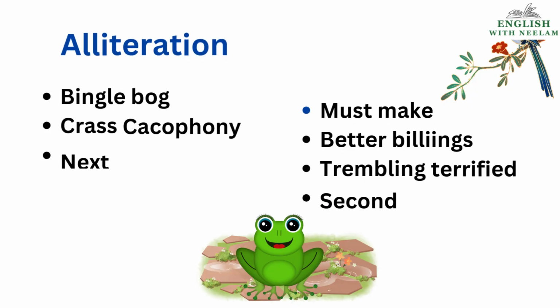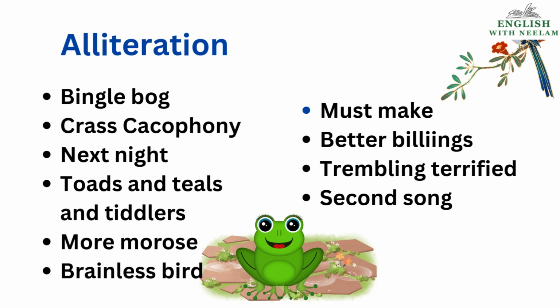Now we come to the literary devices. First literary device used in the poem, it's very common, children. That is alliteration, meaning when a speech sound is repeated in two consecutive words. Okay, Bengal bog, crass cacophony, or maybe in a line also, children.